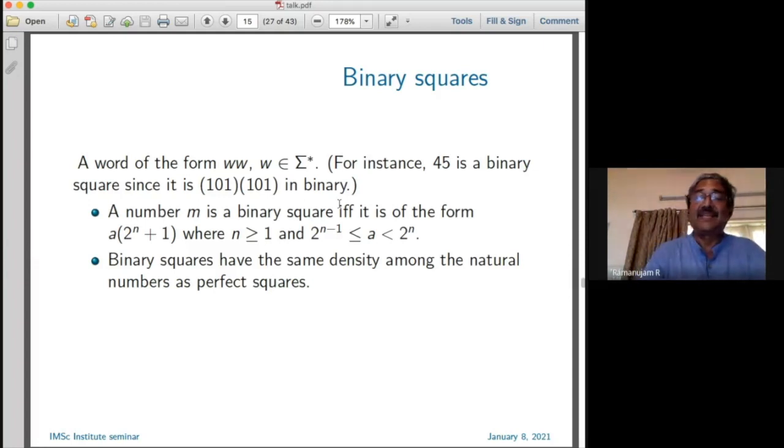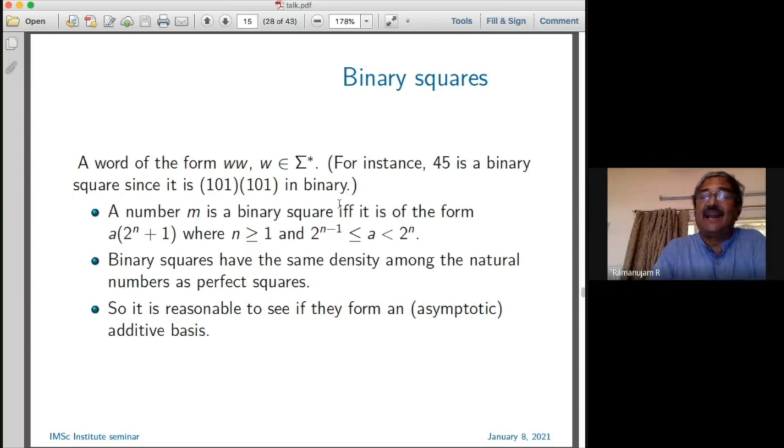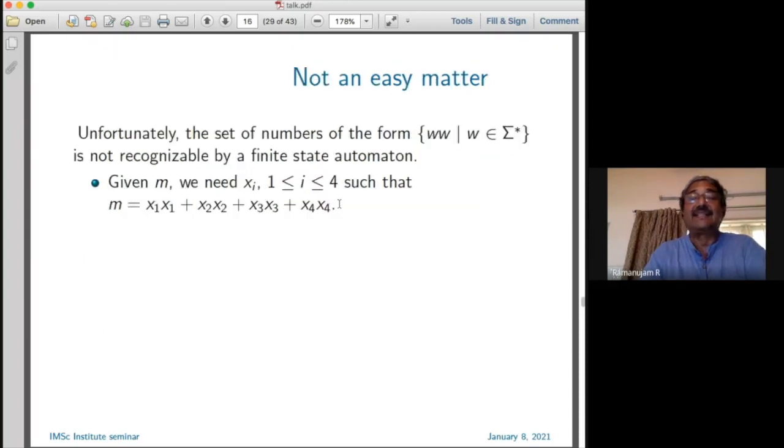Binary squares have the same density among the natural numbers as perfect squares, so it's a reasonable candidate to check if they form an asymptotic additive basis. But the problem, as the computer science crowd in the audience knows, is that the set of numbers of the form WW, where sigma is just the binary alphabet 0, 1, is not recognizable by a finite state automaton. This is an exercise given to first year theory of computation students to show that there is no finite state automaton recognizing these things.